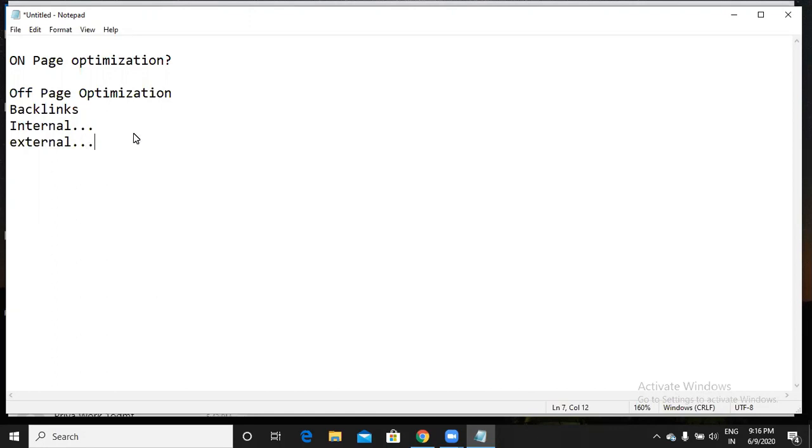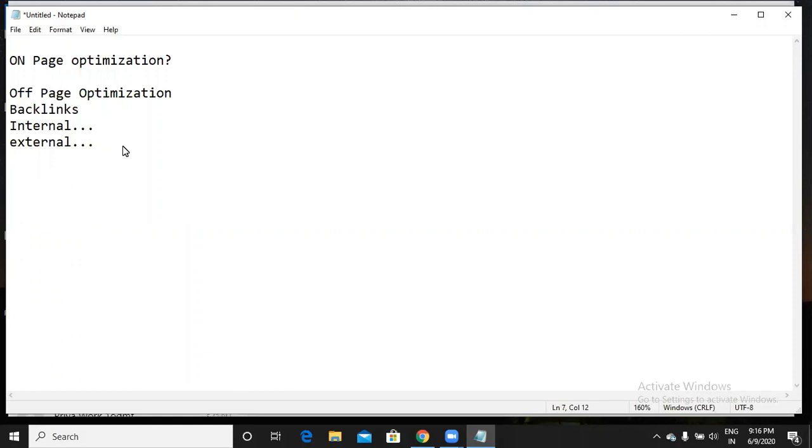Okay. Giving an internal link, is it in your hands? Anyone can give internal links, right? You can give internal links, I can give internal links, so it is in my hands. I can redirect wherever I want. Giving an external link, is it in your hands? Can I give a link to any other website? Can I give a link to Amazon? Can I give a link to Flipkart? Can I do that? Yes, we can do that, right?